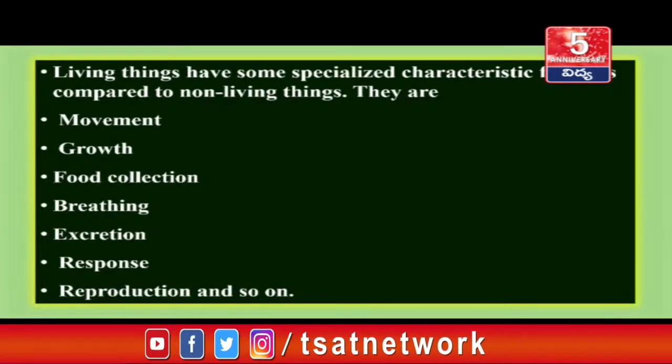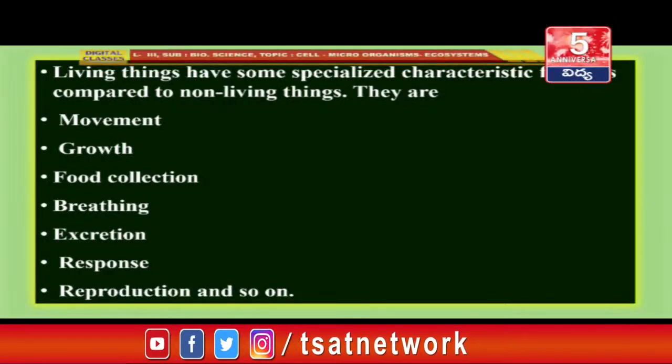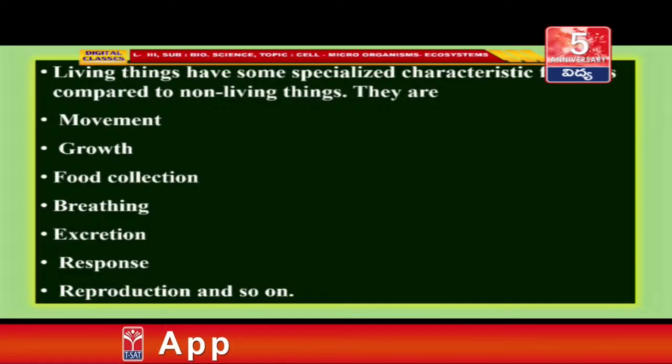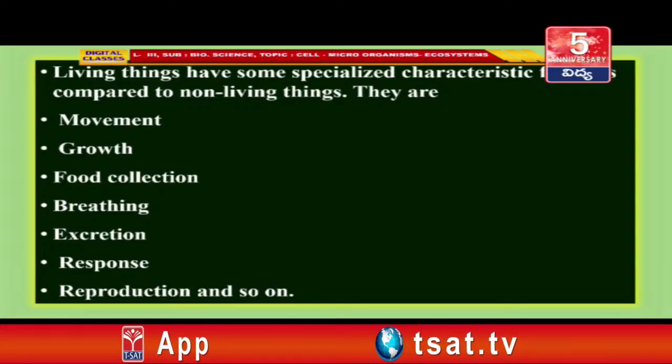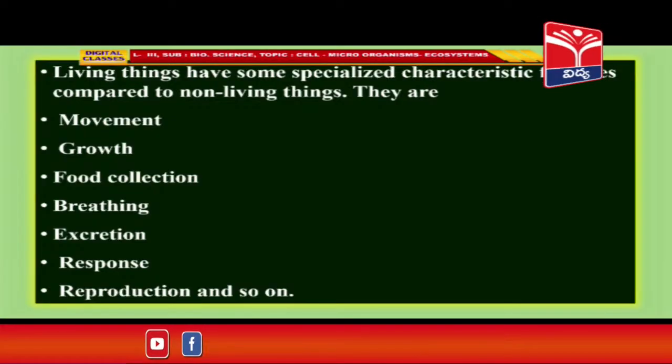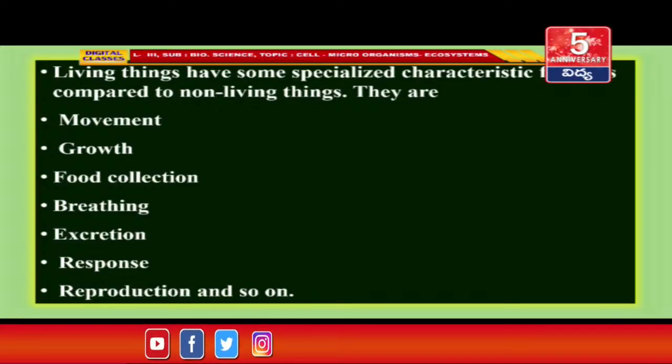Living things have some specialized characteristic features compared to non-living things. They are movement, growth, food collection, breathing, excretion, response, reproduction and so on.